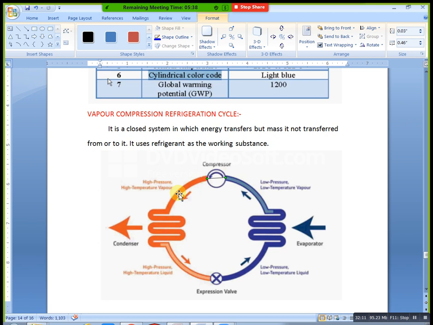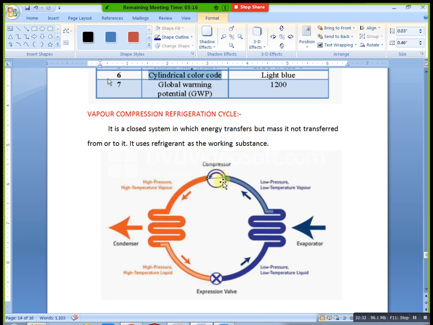We have high pressure and high temperature. Whenever PV equals nRT, pressure increasing means temperature also increases. PV equals nRT. That high pressure and high temperature gas is transferred to the condenser.